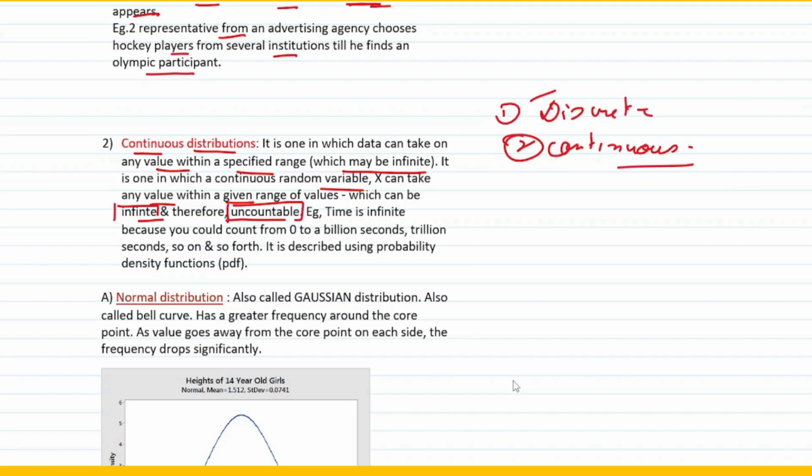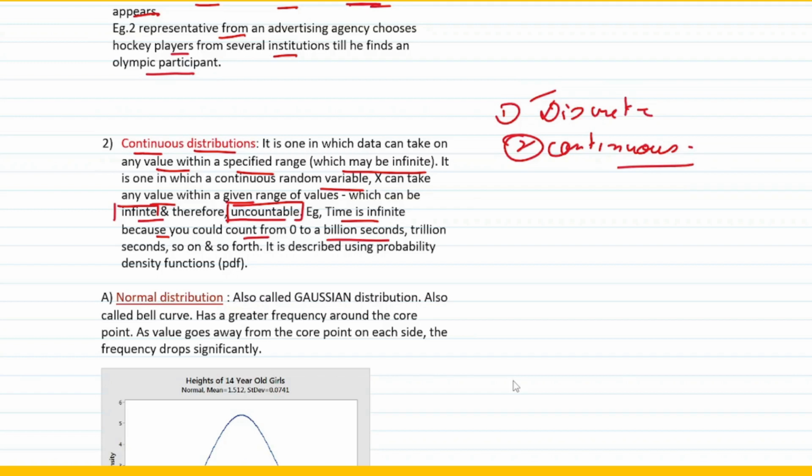So continuous distribution is what? It is one in which data can take on any value within a specified range. This can be infinite. It is one in which a continuous random variable x can take any value within a specified range of values, which can be infinite and therefore uncountable. Now the perfect example of this can be time, which is infinite, because you could count from 0 to billion seconds, right? The range is limited, right? You have only from 0 to 60, right? But if you talk about minutes, there can be billions of values in between, right? So that's what continuous distribution is all about. Time is a perfect example of it.